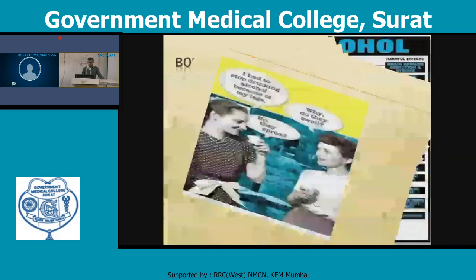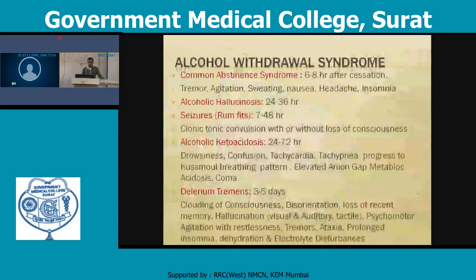Alcohol withdrawal symptoms are known as the common abstinence syndrome. That will be seen 6 to 8 hours after cessation. There is tremor, agitation, sweating, nausea, headache, and insomnia. Alcoholic hallucinosis will be seen after 24 to 36 hours.